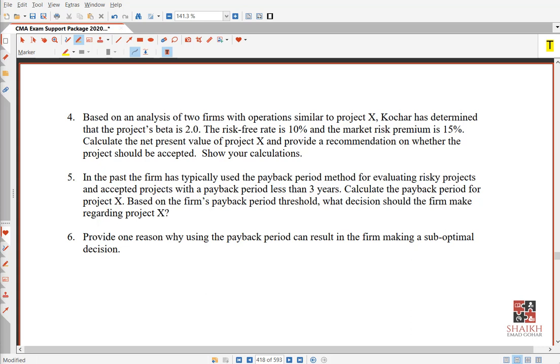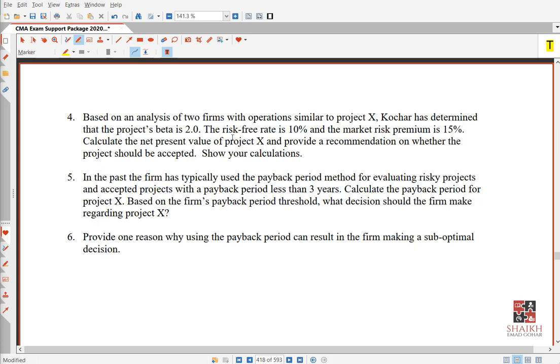Very nice. Beta of 2 means this is a high-risk project. And you know very well that when I use 2 in the capital asset pricing model, we use beta, right? So when I put 2, the rate will go up. The hurdle rate which comes will go up. When the rate goes up, NPV will go down. So maybe this project will give me negative NPV. Getting the story? So this is the relationship, right?